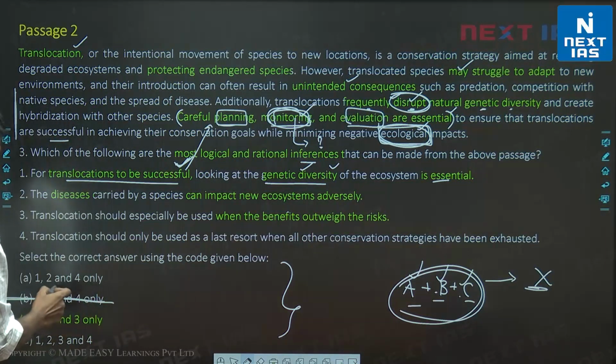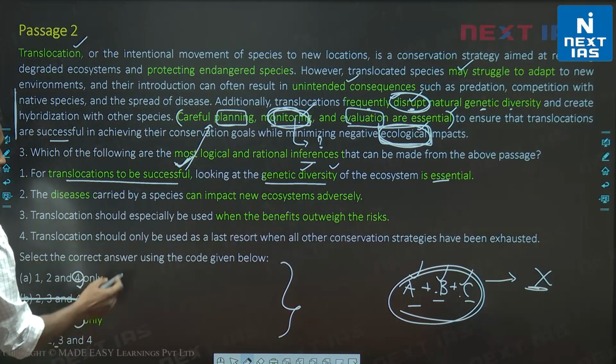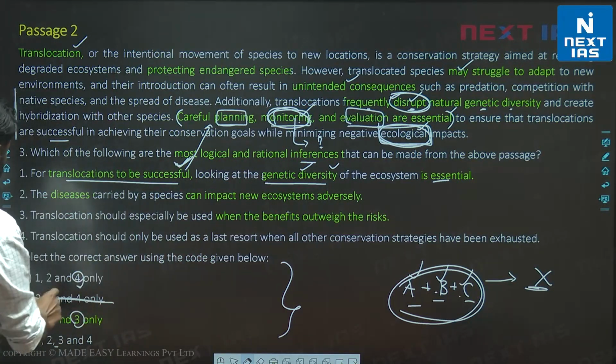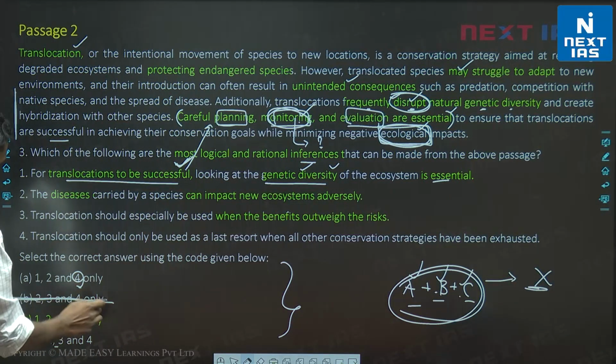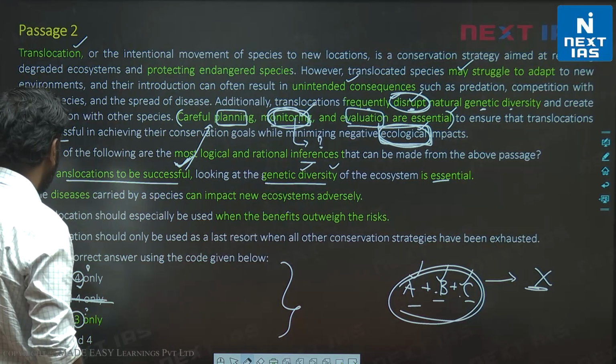And here you will know that we have 1, 2 and 4, 1, 2 and 3 and 1, 2 and 3, 4. But in this case 1 is actually valid. So we have only cancelled out B, which does not have 1. But we essentially have to check between options 3 and 4. So let's first check between options 3 and 4 specifically.